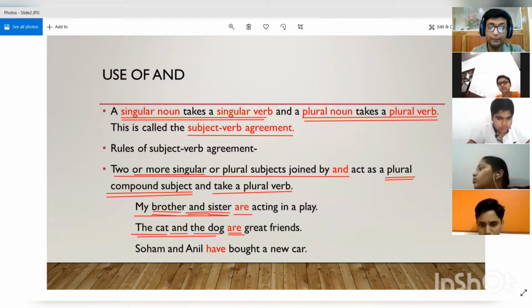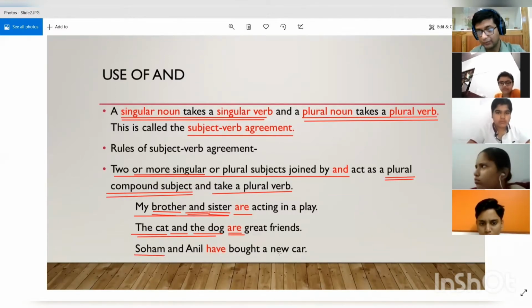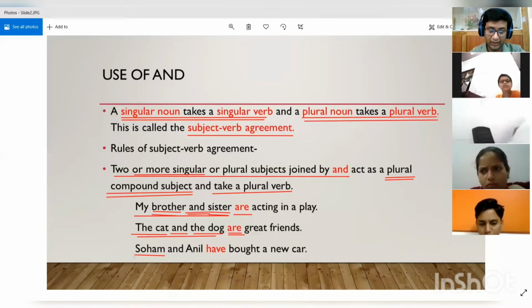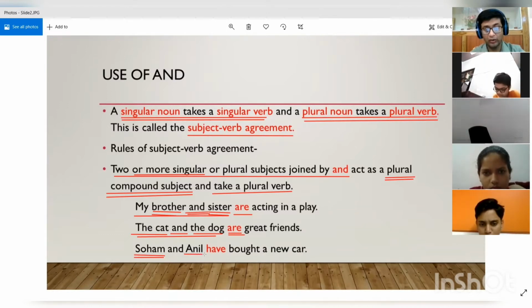See the third example. Soham and Anil have bought a car. If Soham alone was present, we could have said Soham has bought a car, because Soham alone will be singular. In the same way, Anil alone will also be singular. If Anil alone was present, then we would have said Anil has bought a car.